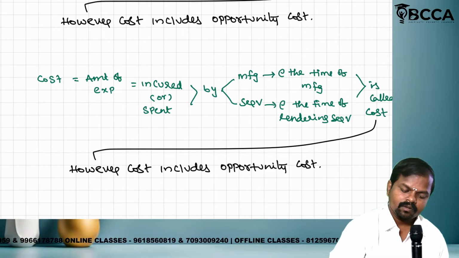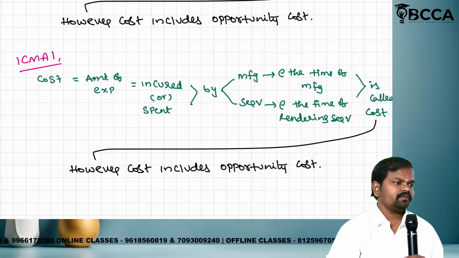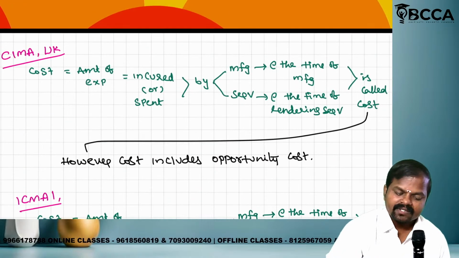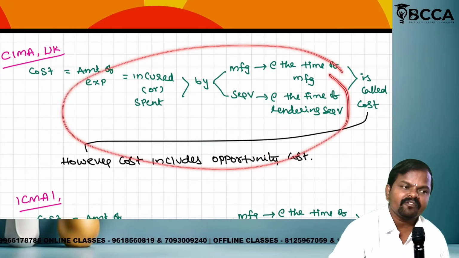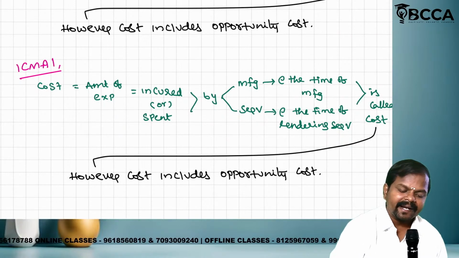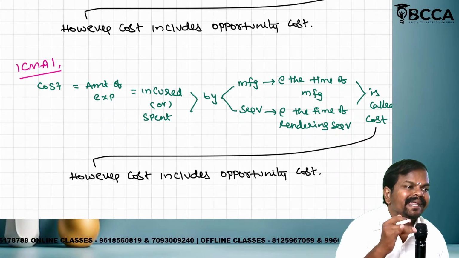ICMAI, our board, our Indian board. Listen carefully. This definition, CIMA UK. Now the definition is explained in terms of the Indian perspective.